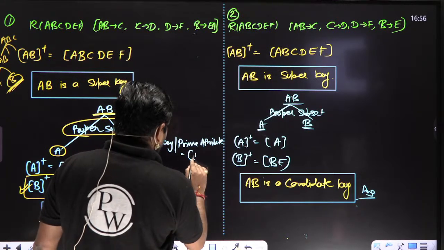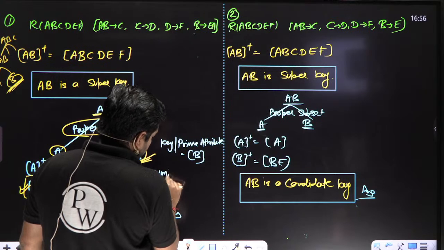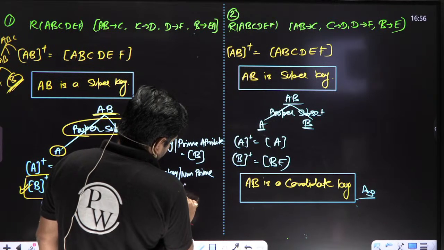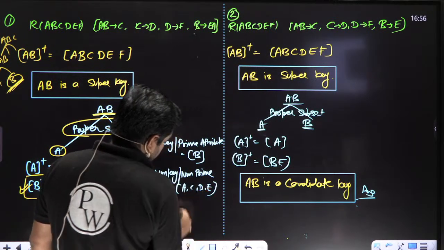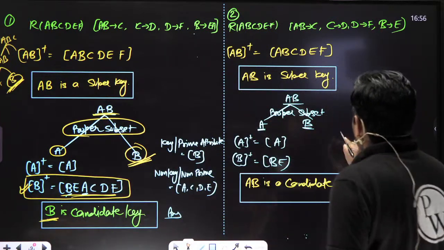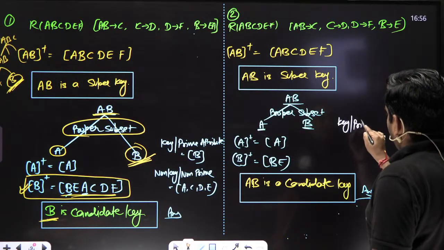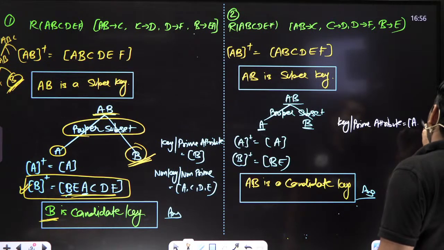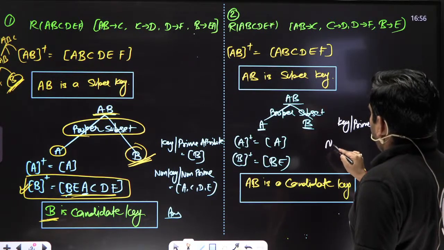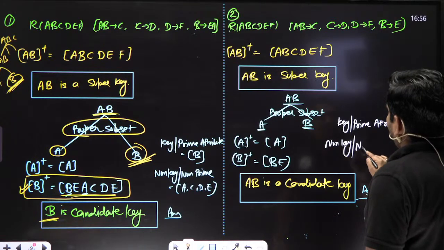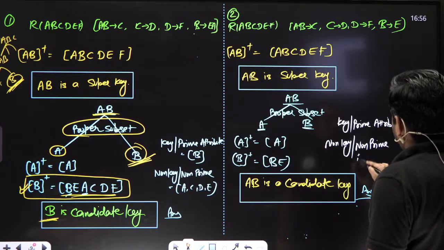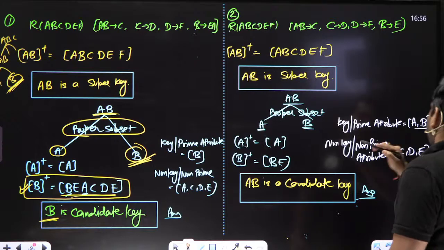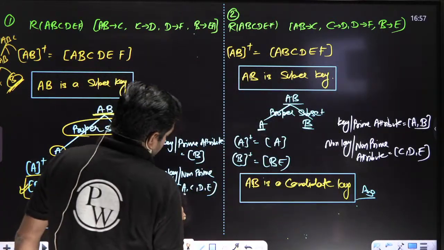Here, what is the key or prime attribute? The prime attributes are A, C, and E, and the rest are non prime. And here, the prime attributes are A, comma B, and the non key, or you can say non prime, attributes are C, comma D, comma E, my dear.